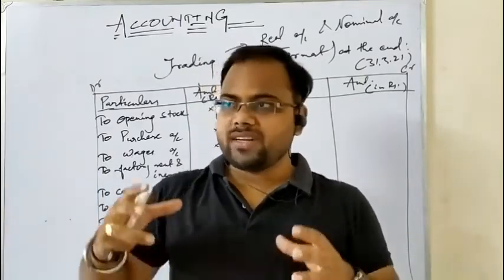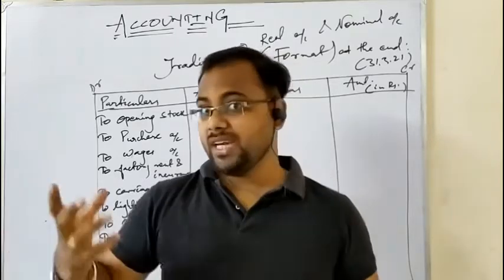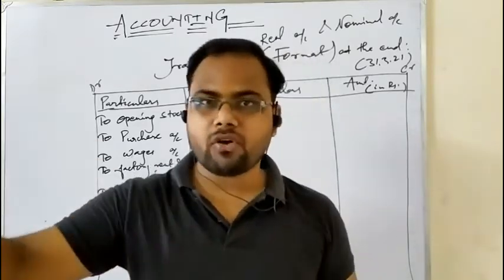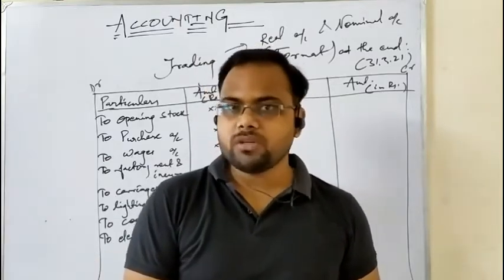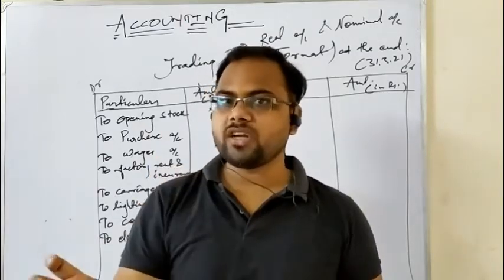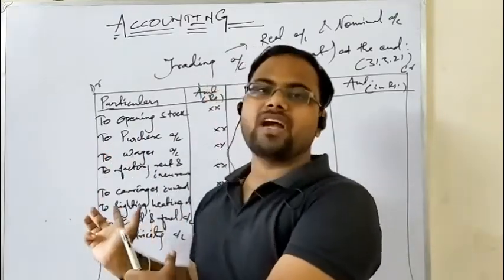If electricity is not available for the office, it is manageable. But if electricity is not available for the production unit, then how will you run your machineries? It is not possible. So if it is not mentioned, you can directly write the electricity charges as direct expenses under the debit side of trading account.